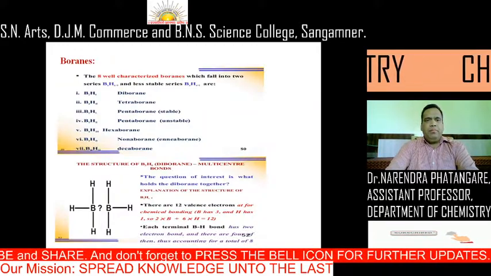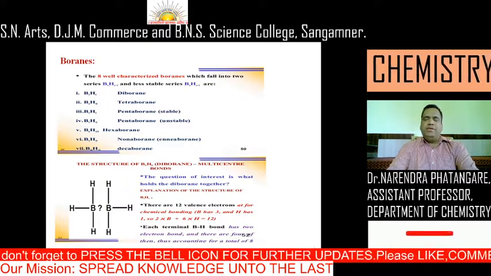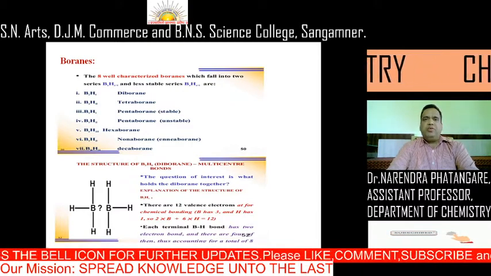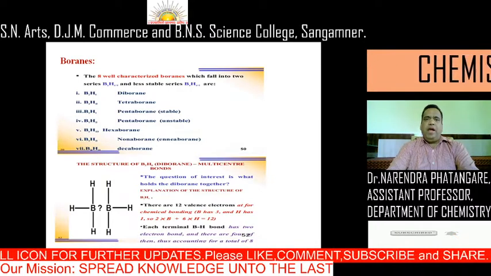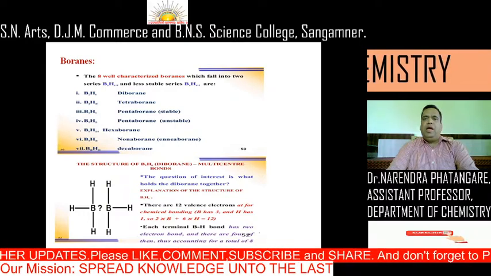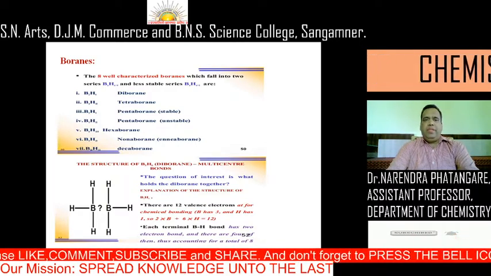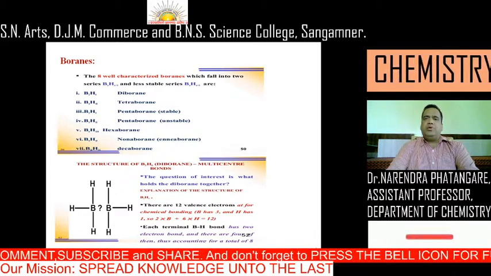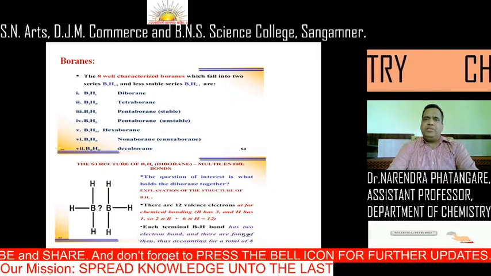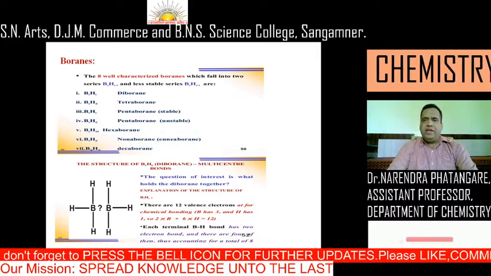Then boranes. When hydrogen and boron form a compound, generally it is called a borane. That means boranes are the combination of boron and hydrogen. They have two series, BnHn+4 and BnHn+6. When there are two borons, they are called diboranes. The nomenclature is decided on the basis of the number of borons.